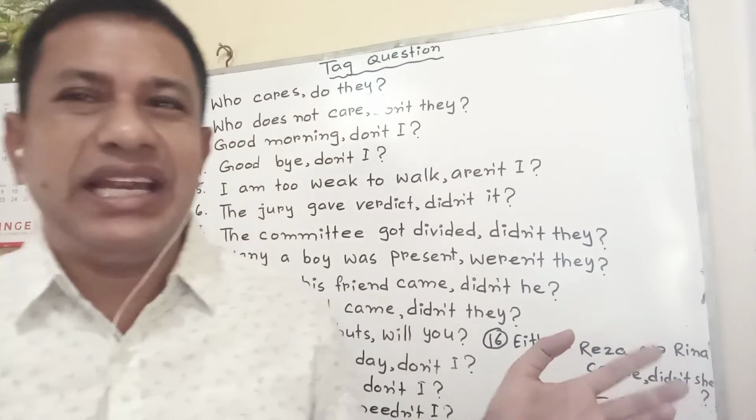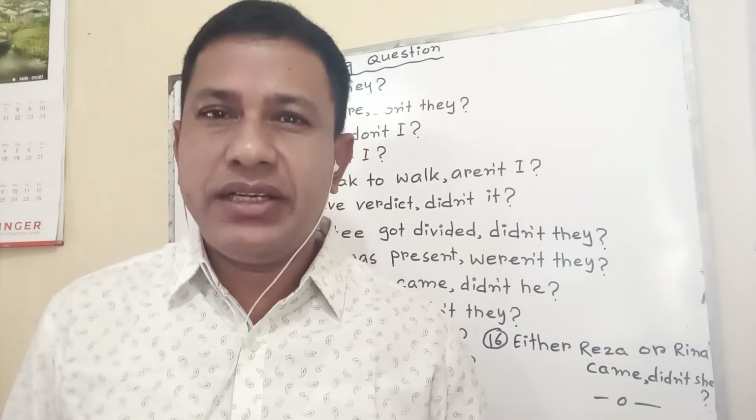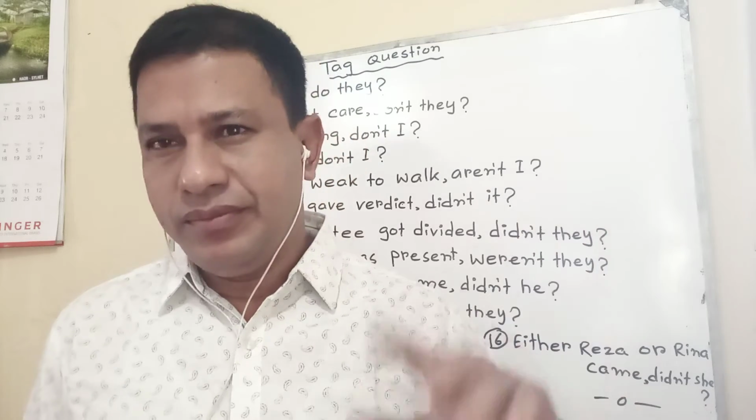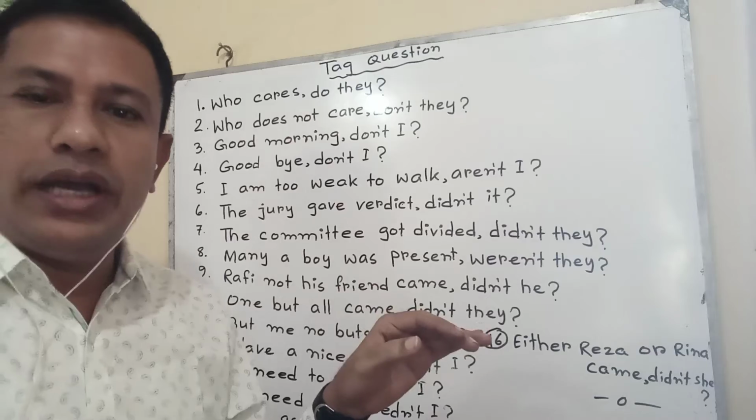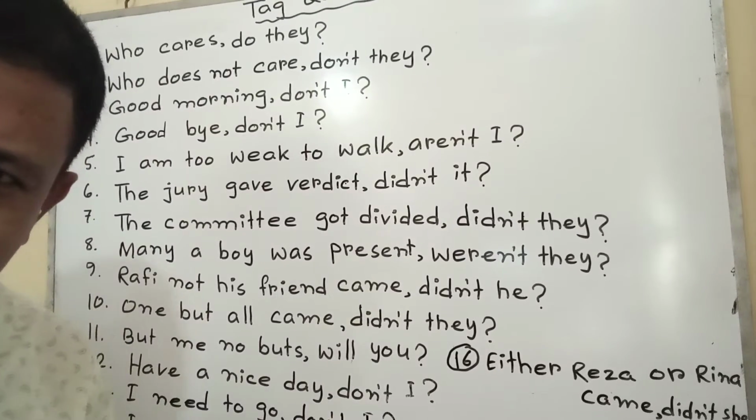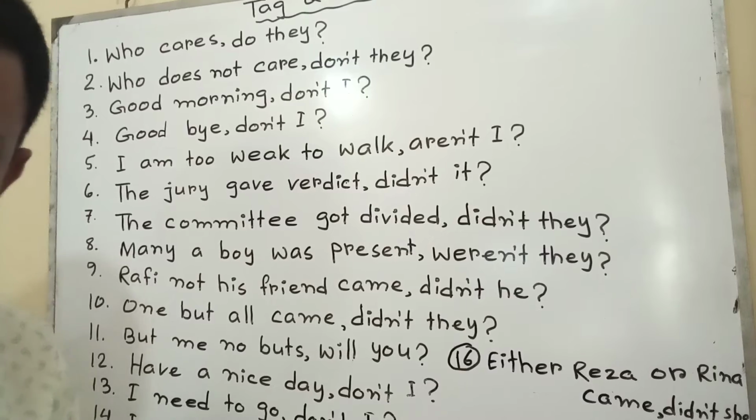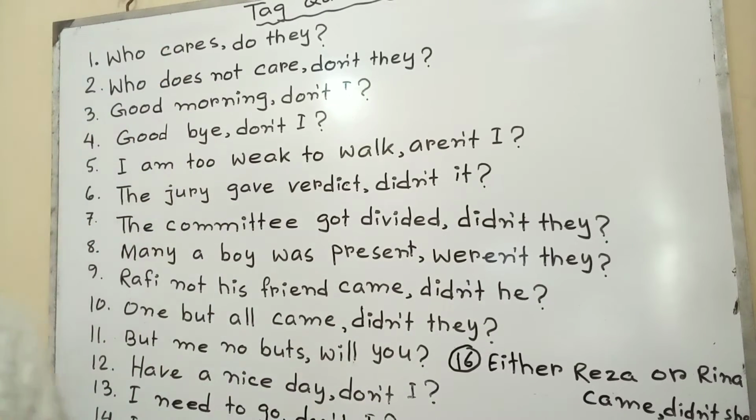I will show you at a later stage, no problem. Just at this moment, remember that if the statement is affirmative, the tag will be negative. In this way I am going to show you the exceptional ones first. So I have to take the camera in front. Such as, at first I've written here, who cares?